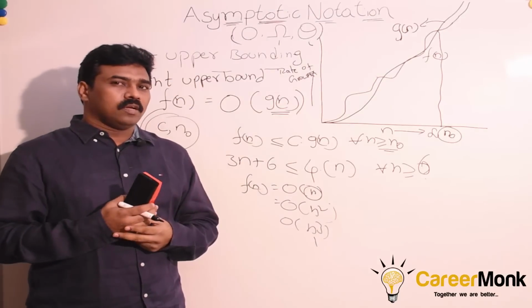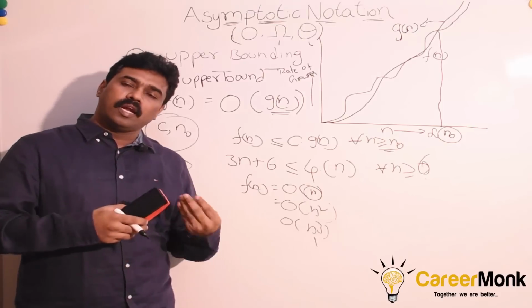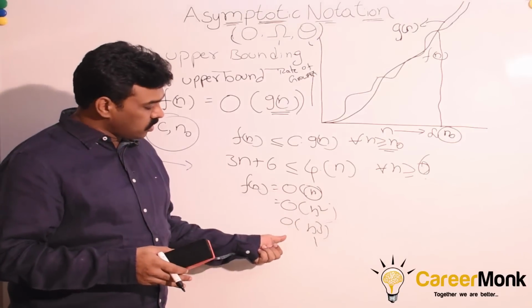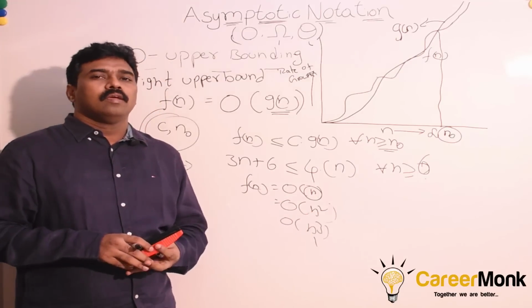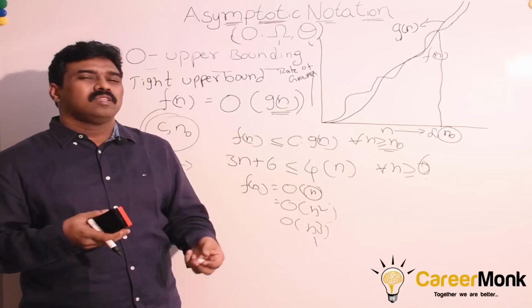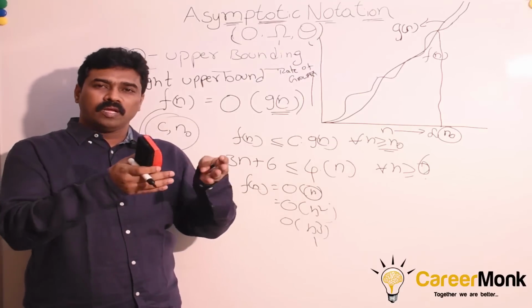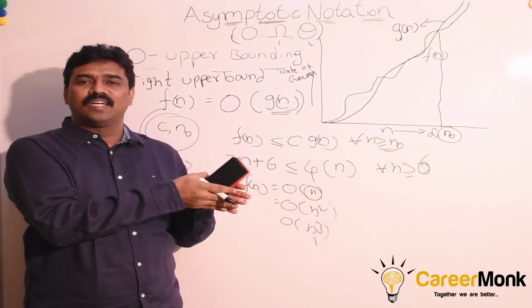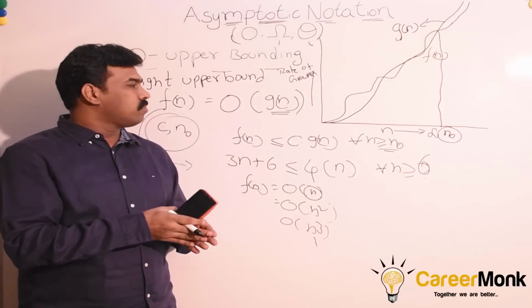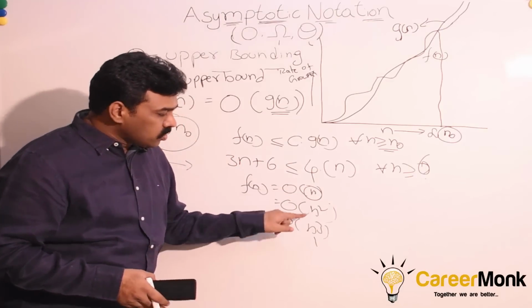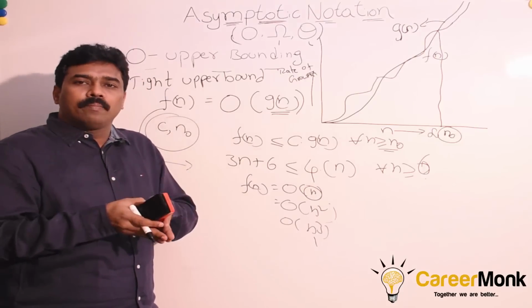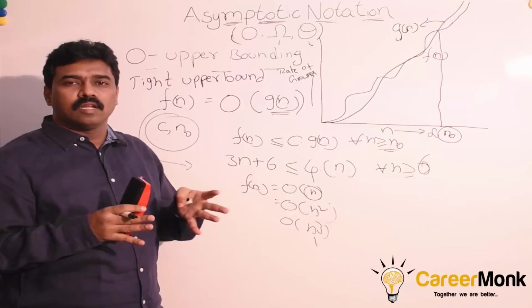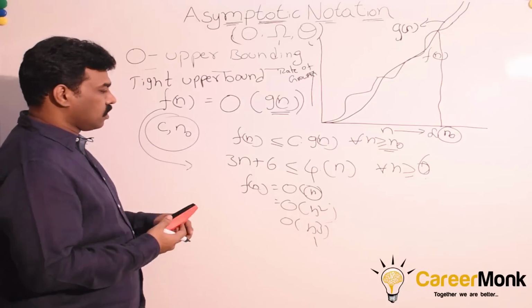Some textbooks say, even without tight upper bound, that big O of n square, big O of n cube, that is also okay. But it's a different variation of analysis. There is nothing to worry so much about that. Don't be confused whenever you don't see the tight upper bound. It does not matter. So among all the upper bounds, whatever is the lowest, we call it the tight upper bound. And we tend to find the tight upper bounds rather than bigger values. That is the focus for us.